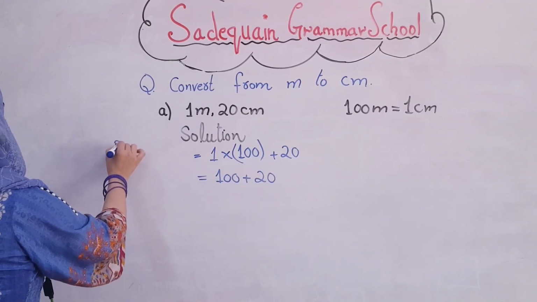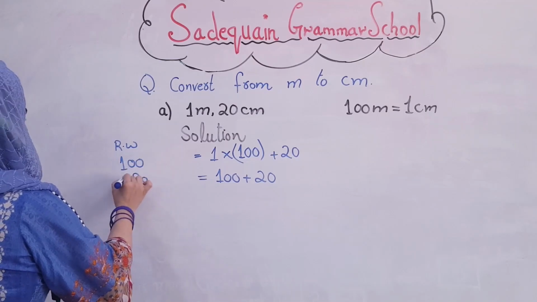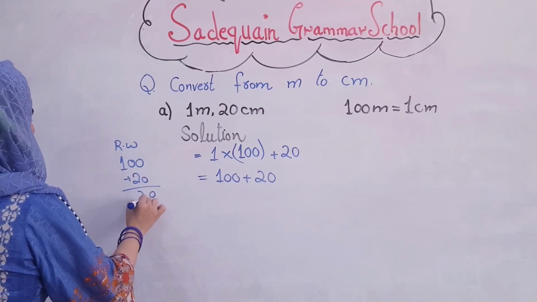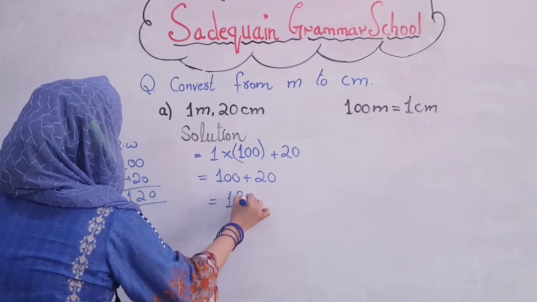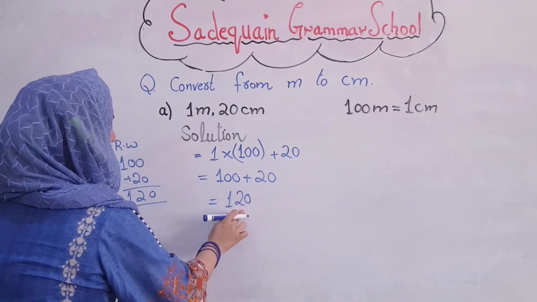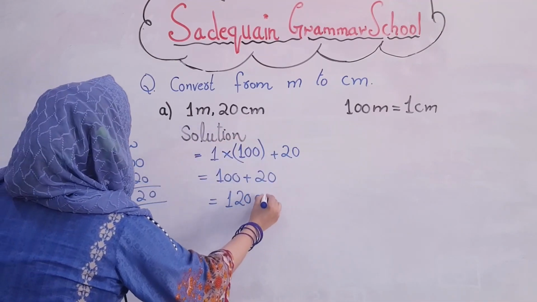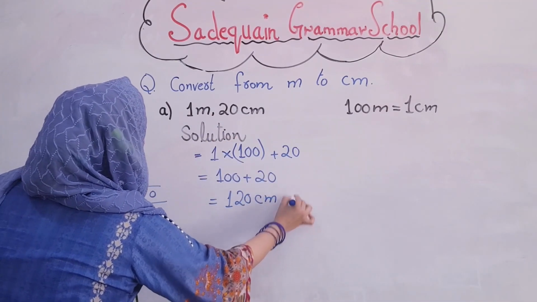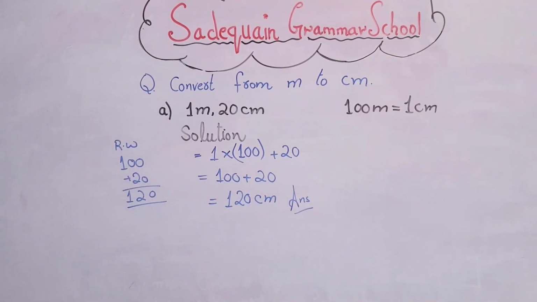Do the rough work over here: 100 plus 20 becomes 120. So our answer will be 120 cm, centimeter. So this is your answer.